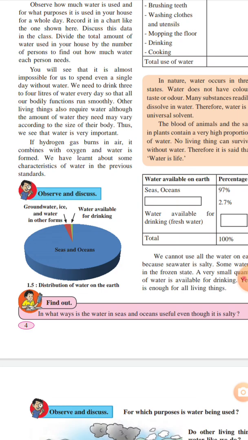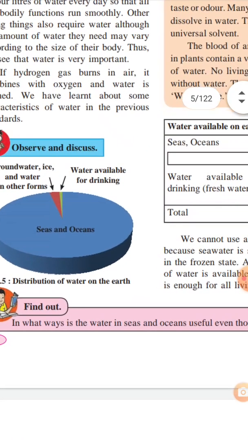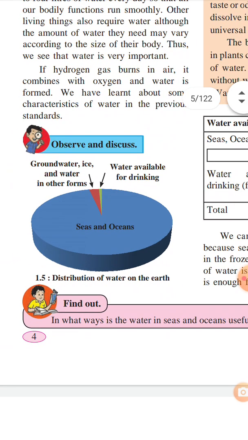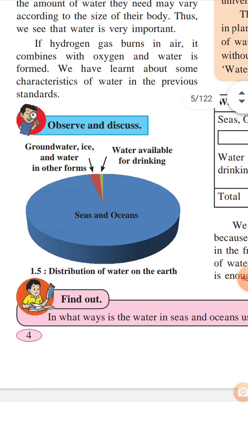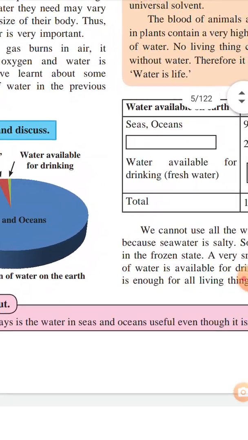know the water in the sea and ocean tastes salty, so we can't use it for drinking. So water available for drinking is less in amount. See, which is shown in green color, and groundwater, ice and water in other forms is shown in red color. Okay, that is the distribution of water on the earth.